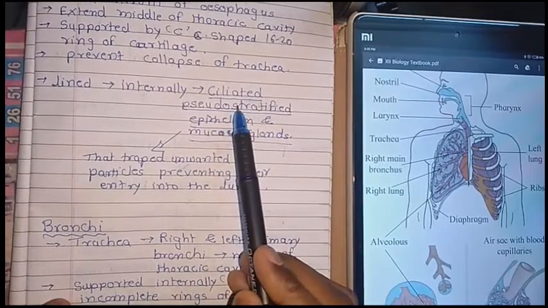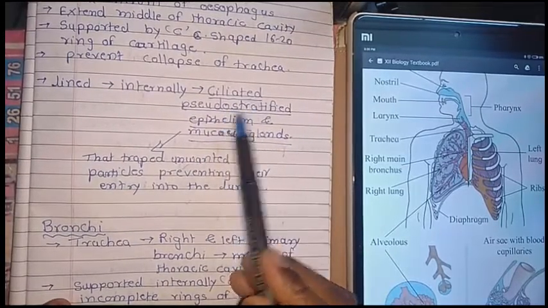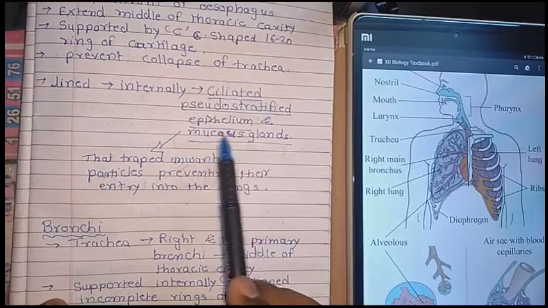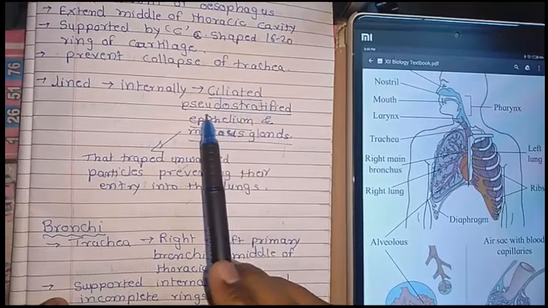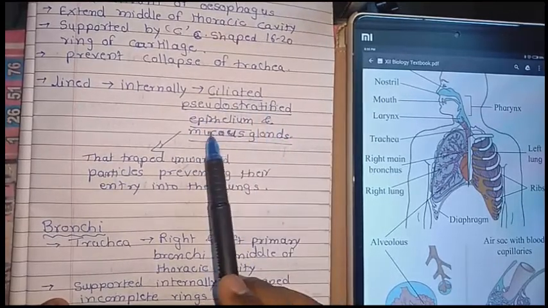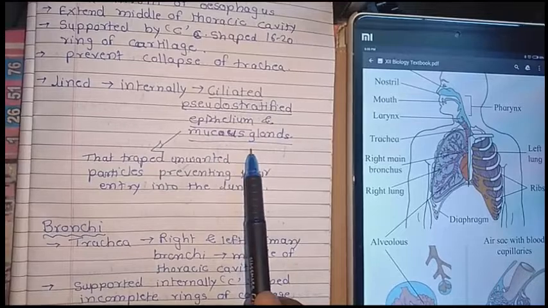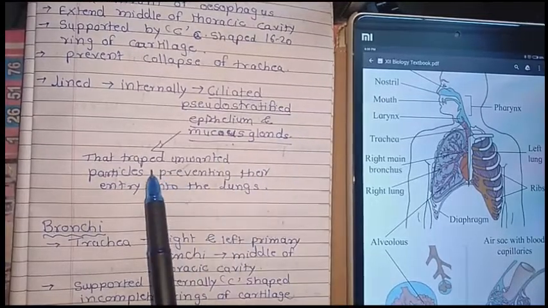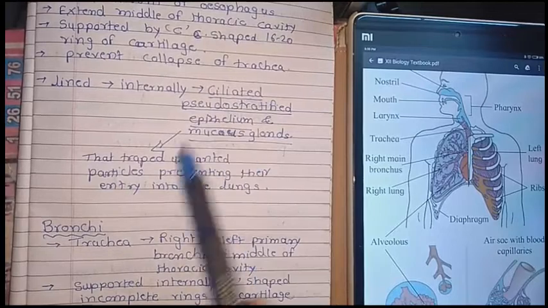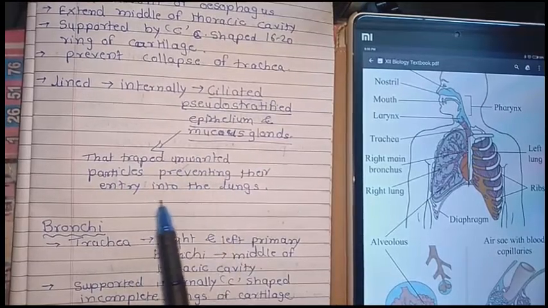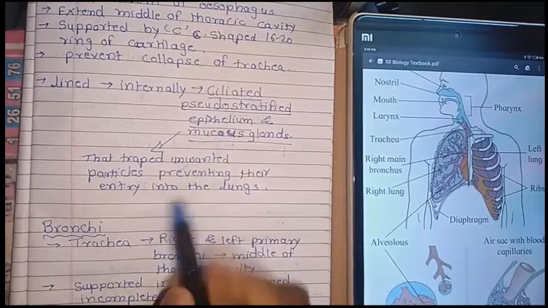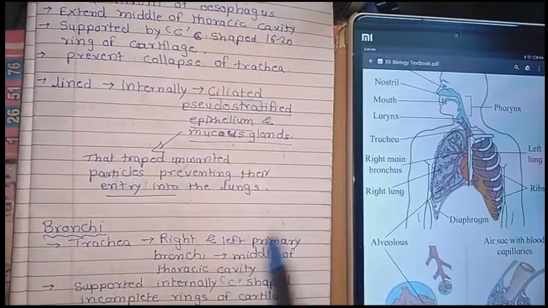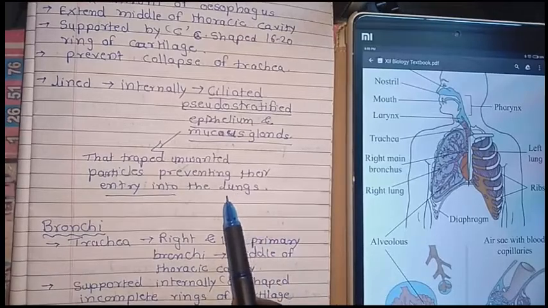So why is this there? The ciliated pseudo-stratified epithelium with mucus glands secretes mucus, which traps unwanted particles and prevents their entry into the lungs. It has a protective nature.